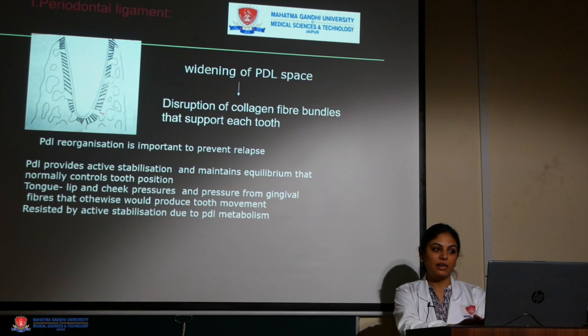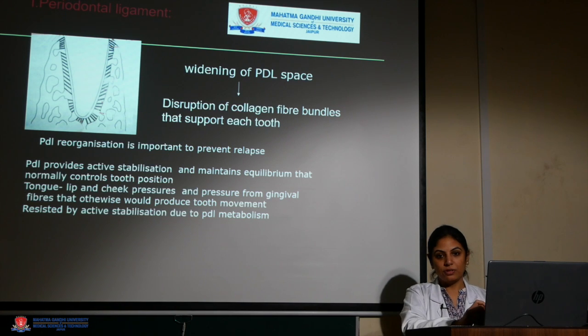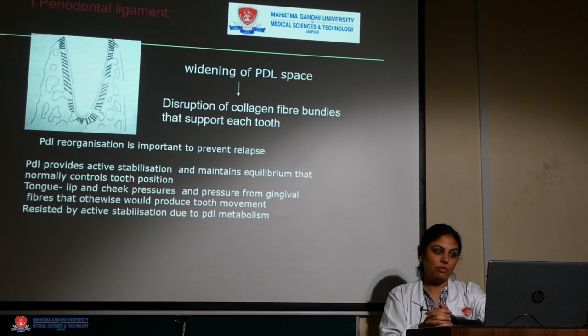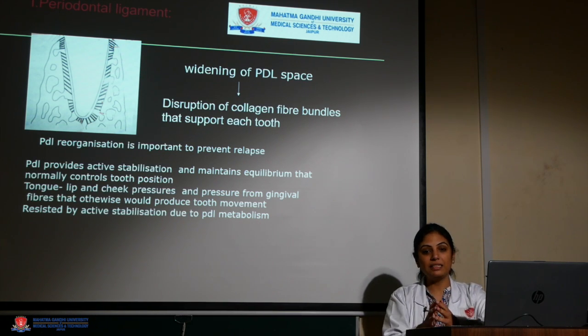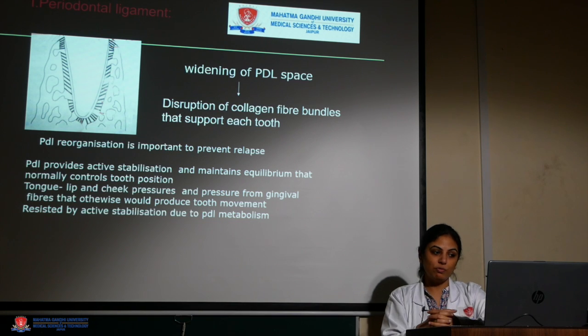So, coming to the periodontal ligament. Tissue response in the PDL: orthodontic treatment causes widening of the PDL space and disruption of the collagen fiber bundles that support the tooth. PDL reorganization is important to prevent relapse. What periodontal ligament fibers do is bring about active stabilization of teeth and maintain the teeth in a state of equilibrium. This prevents cheek, tongue, and lip pressures from causing movement of the teeth.